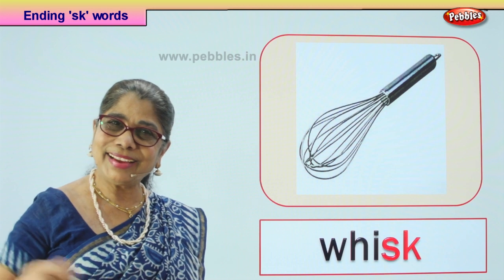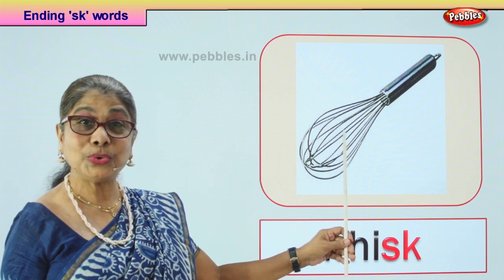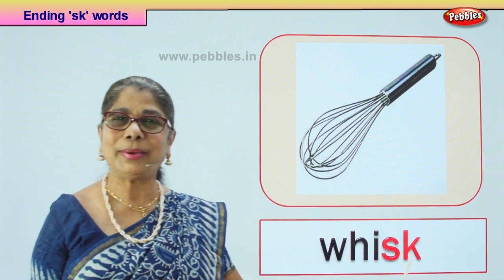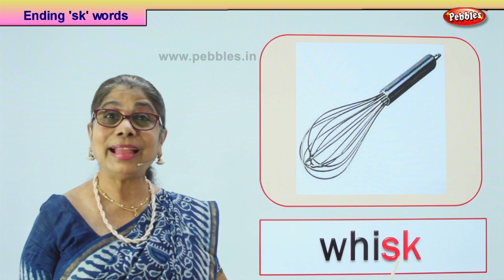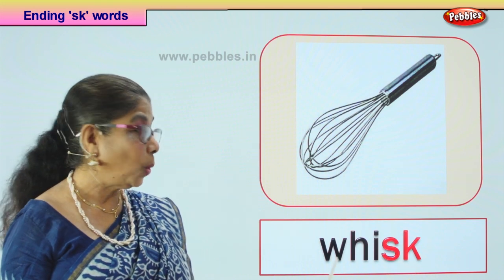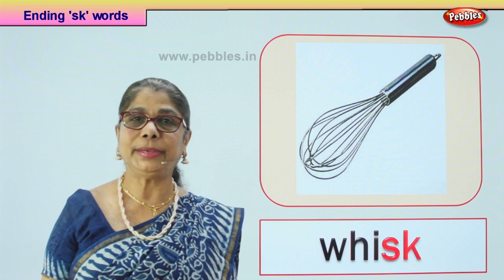Whisk. Okay? Good. So when you ask mommy to show you one in the kitchen, she'll do it. Mama, show me a whisk, mama. I'll help you to beat up the egg. And she'll say, yes, you're a good little girl. Read. Whisk. Good. Let's look at our next picture.